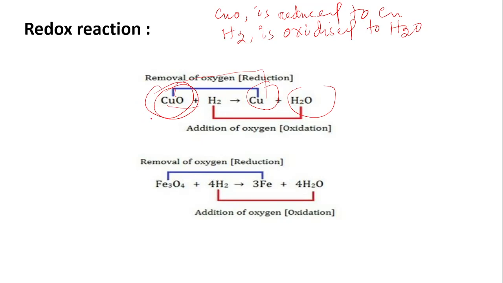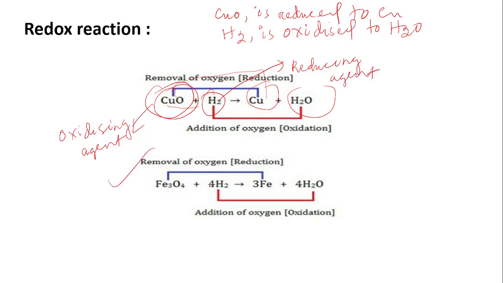Let us introduce two new terms. The chemical substance which is reduced itself, oxidizes the others. So it is called the oxidizing agent. Oxidizing agent. Similarly, in the case of hydrogen, it is oxidized itself, so it reduces the other. So it is called the reducing agent. Reducing agent.